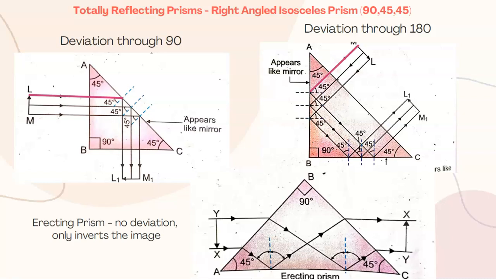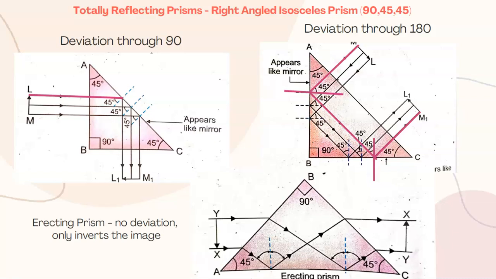When the ray of light is incident normally, and I draw a normal here, it makes an angle of 45 degrees with the normal. Hence, 45 degrees, since 45 degrees is more than 42 degrees, that is the critical angle for glass, the ray of light comes back into the prism and now hits another surface. Here again, if we draw the normal, it is incident at an angle of 45 degrees, which is again more than 42 degrees. One more time TIR takes place and the ray of light goes back into the glass and then emerges out normally.